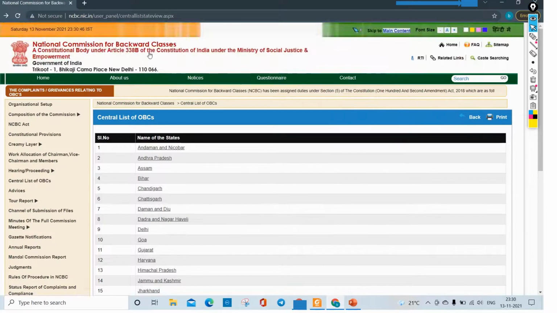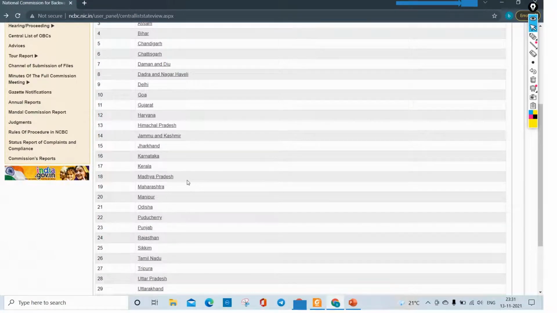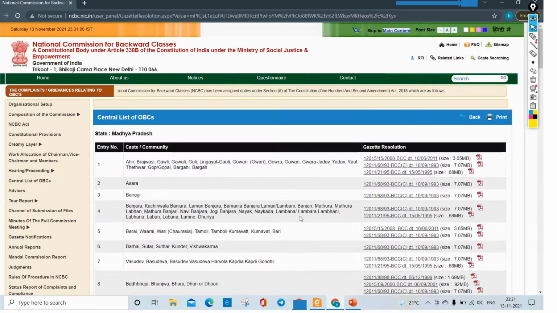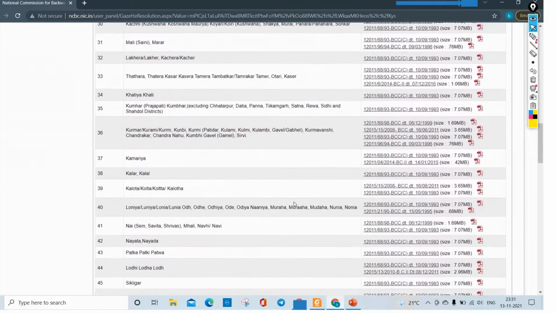Here I am on the official website of the central government, the National Commission for Backward Classes, which comes under the Ministry of Social Justice and Empowerment. Here it is mentioned that it is a constitutional body under Article 338B. If you have studied polity, you will know all these things. These are the different states with the central list of OBC. If you are from Madhya Pradesh, you can click on Madhya Pradesh and see whether your caste is present as an OBC in the central list.